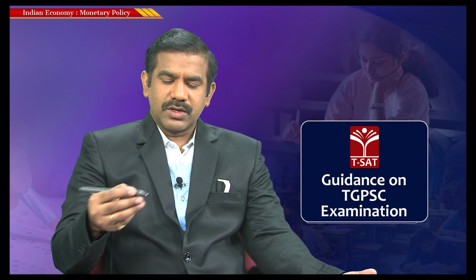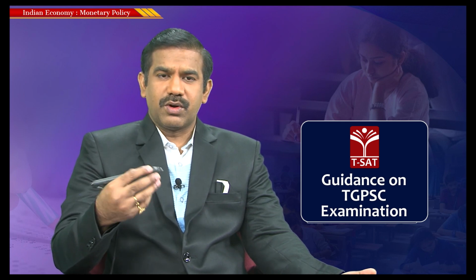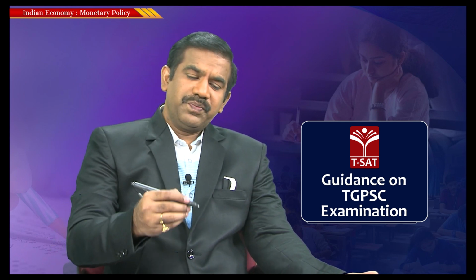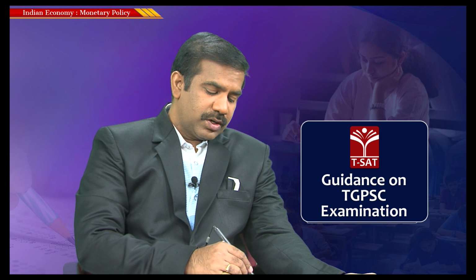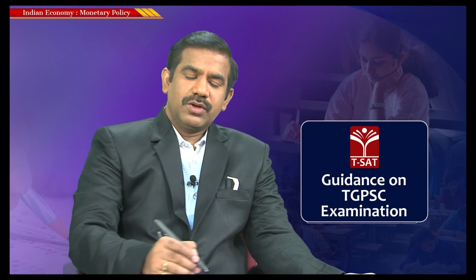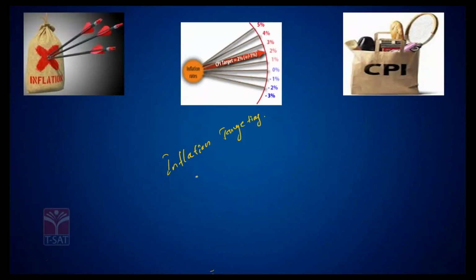So now finally let's conclude with what we have discussed in the previous session already, that as of now, since 2015, there is an agreement between the RBI and the Government of India, very popularly referred to as the monetary policy framework agreement, wherein the RBI has been mandated to keep inflation under control, that is 4 plus or minus 2%, which has already been discussed in the topic of inflation, and that's what is very popularly referred to in India as inflation targeting. I don't want to repeat it here as it's been already discussed.